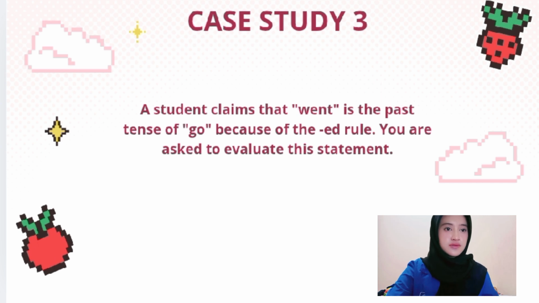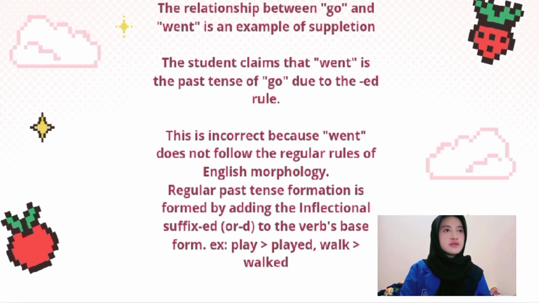Next, case study 3. A student claimed that went is the past tense of go because of the ed rule. You are asked to evaluate this statement. The relationship between go and went is an example of suppletion. The student claimed that went is the past tense of go due to the ed rule. This is incorrect because went does not follow the regular rules of English morphology.